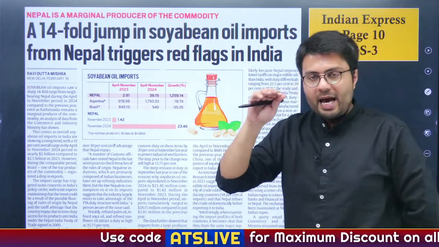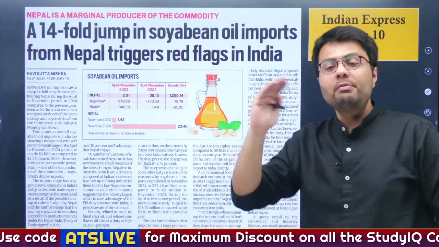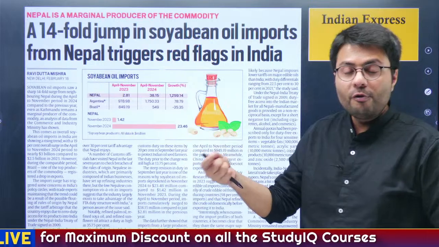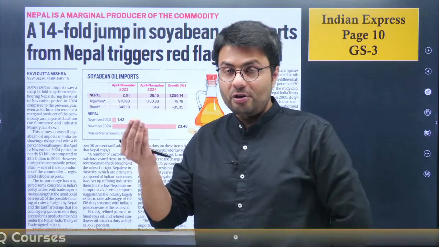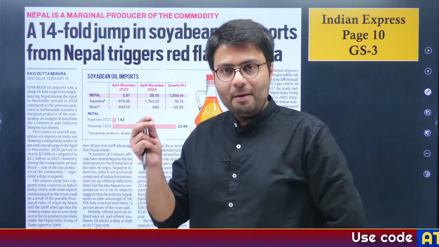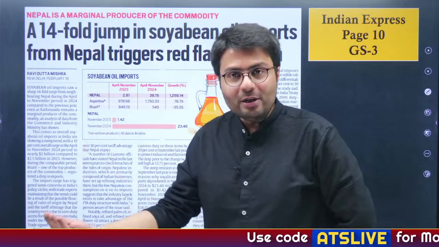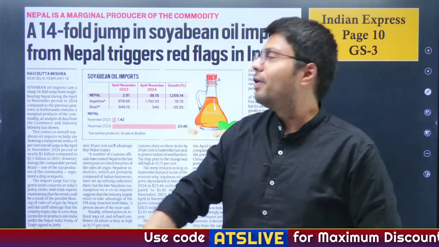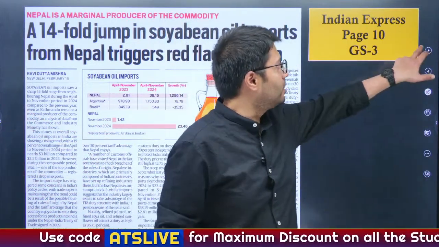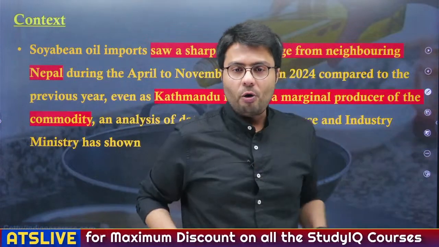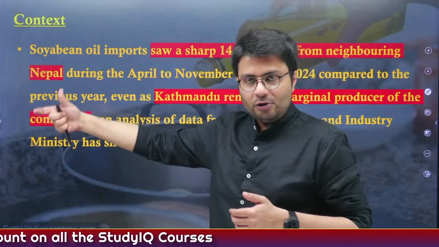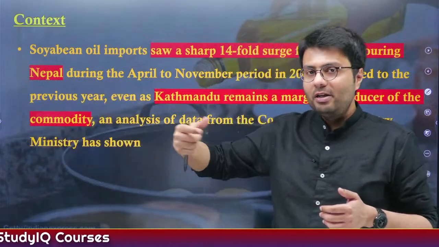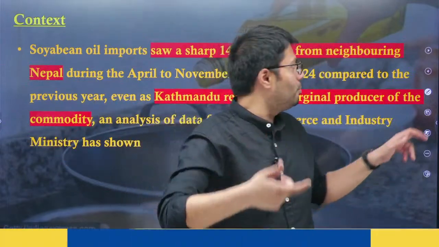This article actually says that there is a 14 times jump in soybean oil imports from Nepal, and why it has triggered red flags in India, because you understand Nepal is not a major manufacturer of soybean. So how on earth is Nepal able to export its soybean into India? Let us try to find this out in today's discussion. Now the context, as I have already told you, is that Kathmandu is only a marginal producer of the soybean commodity. So how on earth is Kathmandu able to export it to India?